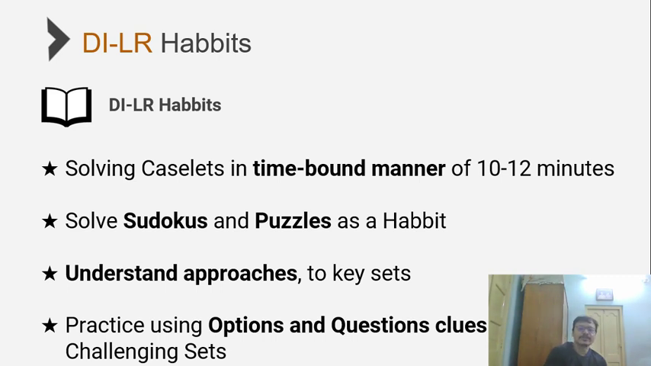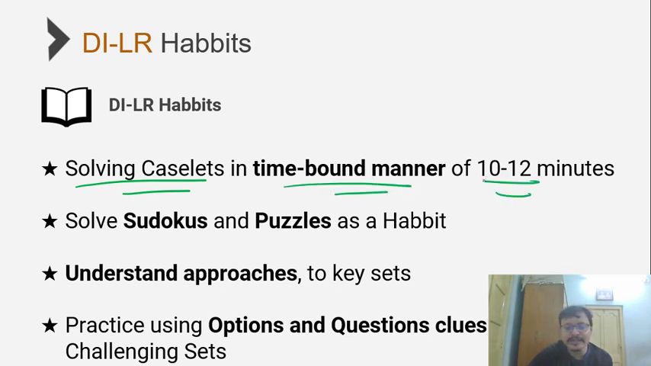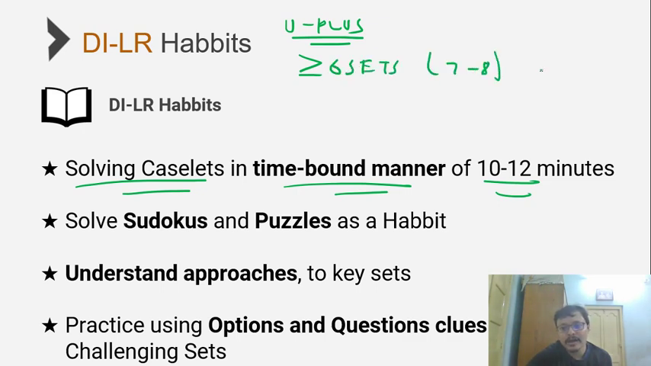The next thing is, what are the things you need to do as far as regular DILR habits are concerned? One of the most important things is solving caselets in a time-bound fashion of 10 to 12 minutes. Ideally, every Unacademy Plus CAT student is expected to attempt greater than or equal to 6 sets, preferably 7 or 8 sets in 1 hour. Which automatically means if you attempt greater than or equal to 6 sets in 1 hour, your average time per set is less than 10 minutes per set. So that is your ceiling limit.